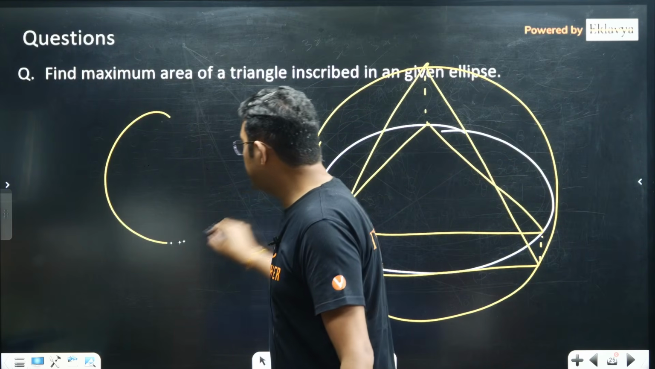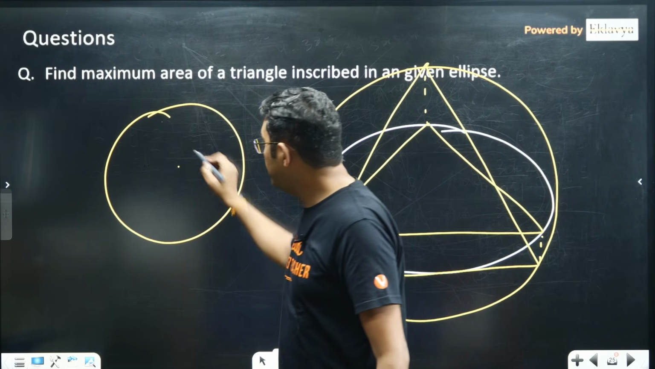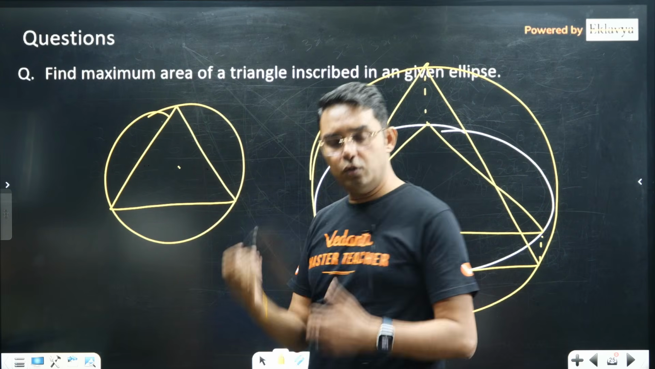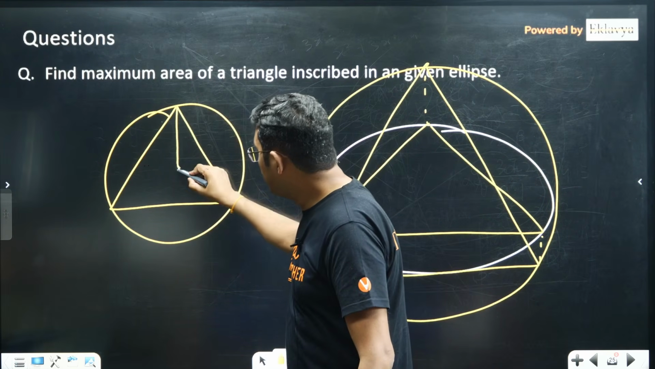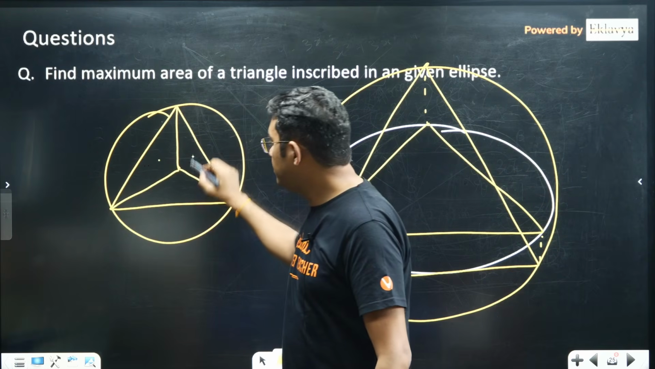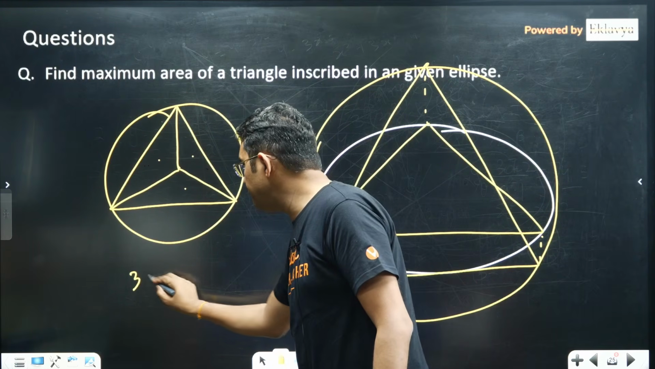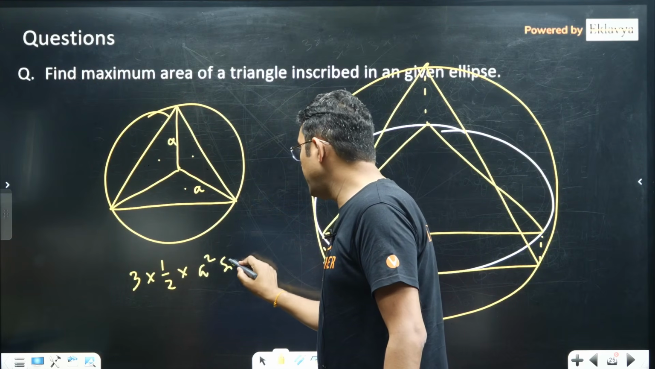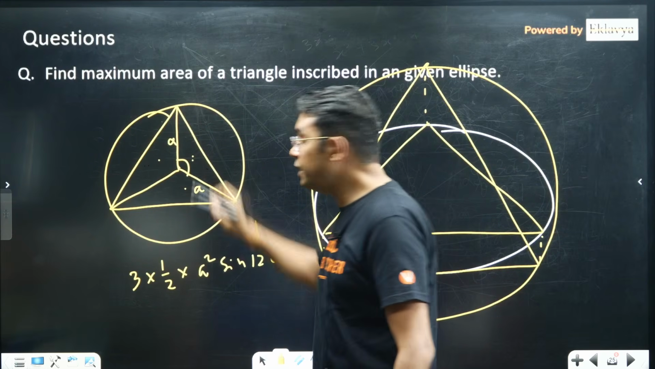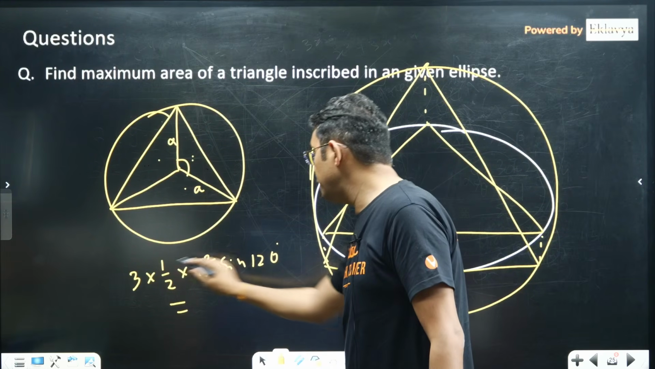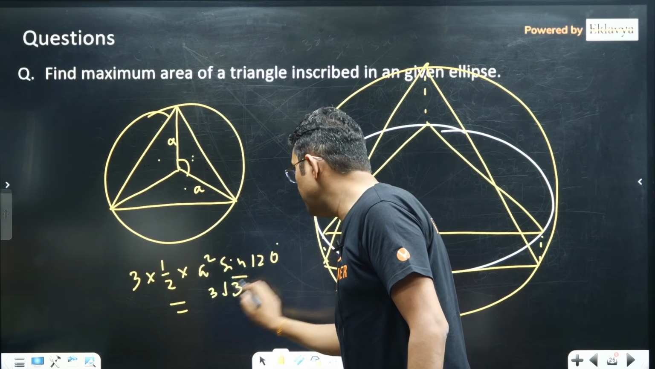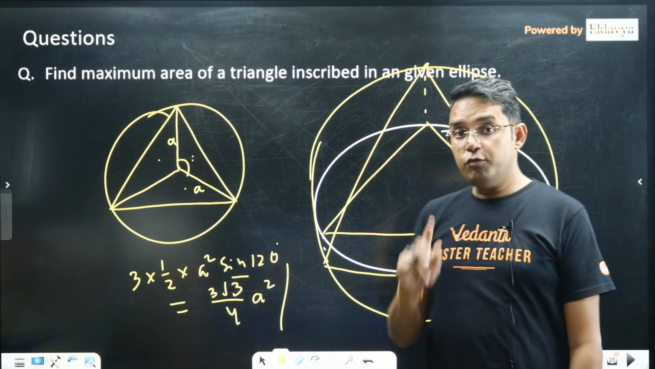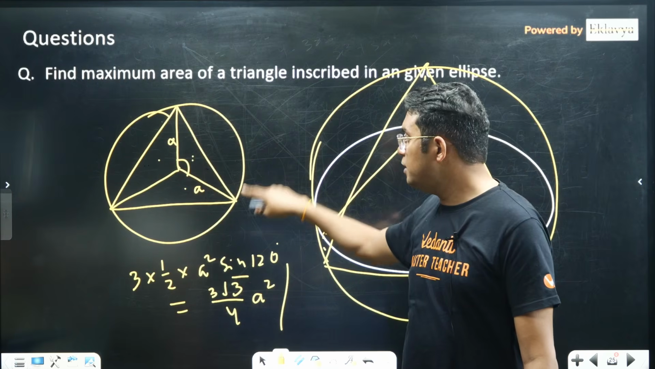Now in case of the auxiliary circle, suppose its radius is a. We know it's an equilateral triangle, so its center will be the circumcenter, centroid, whatever center. So this area can be found using the sum of these three triangles. It will be 3 times 1 upon 2 into radius squared into sine 120 degrees. This angle will be 120 degrees, that is root 3 by 2. So this becomes 3 root 3 upon 4 into a square. So that is the area of the triangle of maximum area in the auxiliary circle whose radius is a.